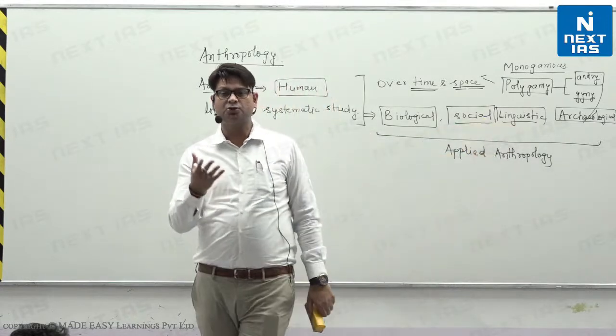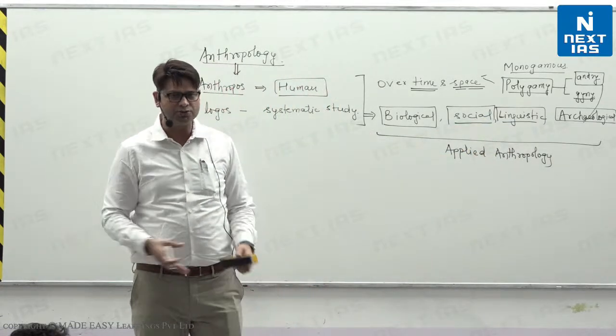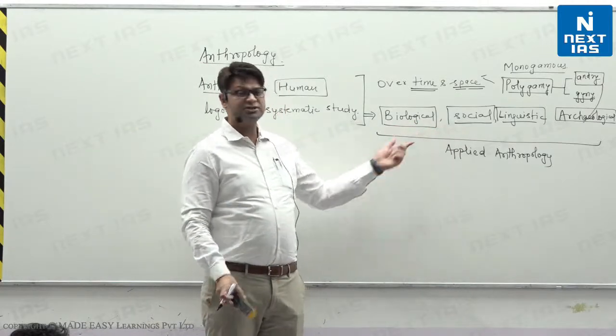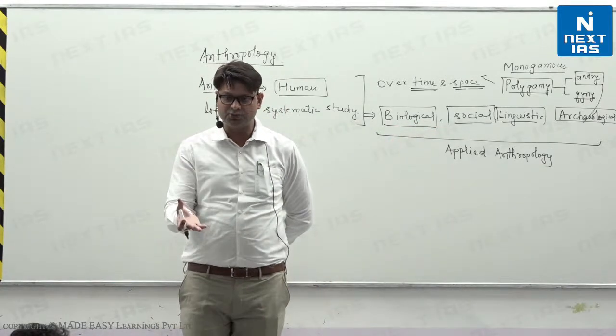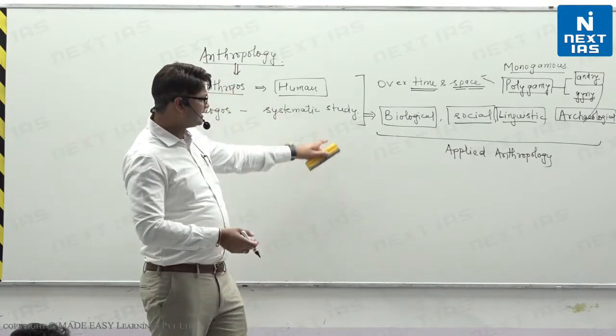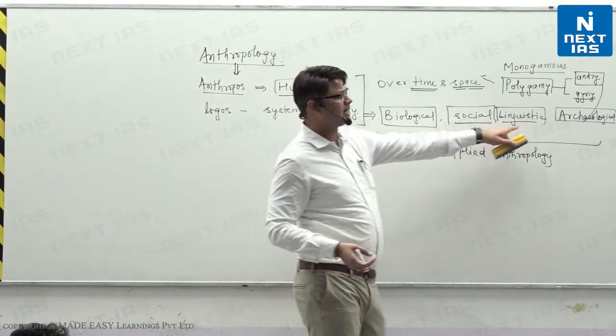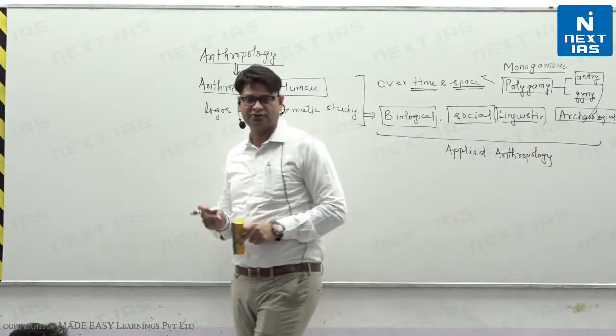In the social aspect, you know that there is casteism, communalism, many issues. How can we solve them? In the biological aspect, recently COVID was the issue. How can we solve that? Right? So that is the application. So these are the 5 sub-branches, you can say major sub-branches of anthropology.